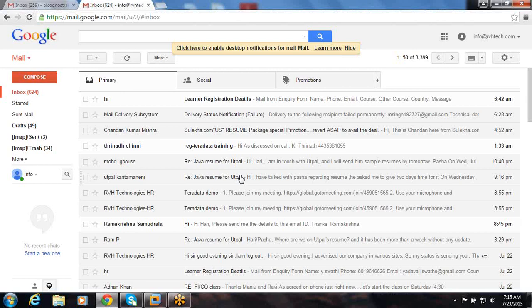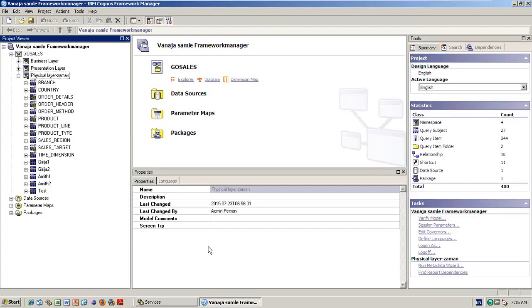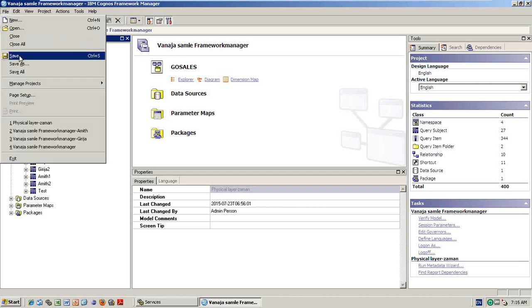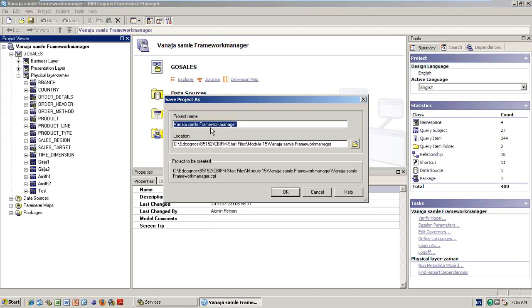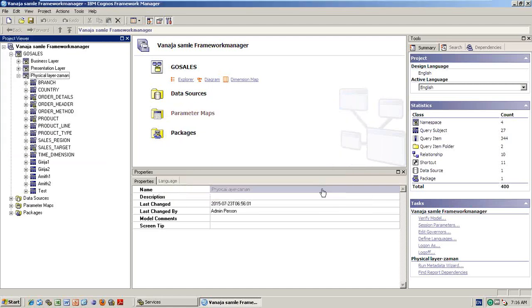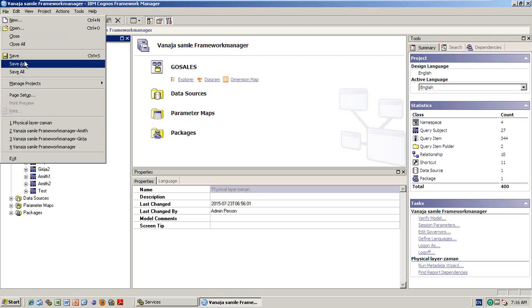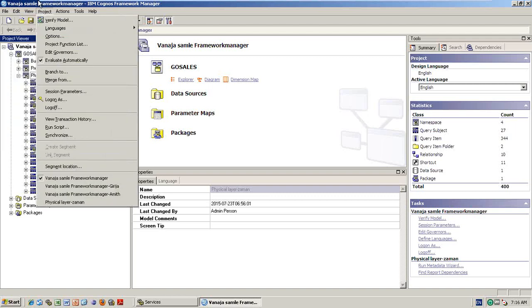Sorry, but a little tricky. Tricky? It's nothing actually. There is no need to confuse here. See, whenever you are doing some work, for backup purposes what you will do is save as or save with the CPF file, right? Sometimes the CPF file may corrupt, sometimes it may not open. At that time it will be gone, am I right? So again I need to do it from scratch. So that's the reason why whenever you are doing the work, every time you save as one more copy, you take the backup, and also